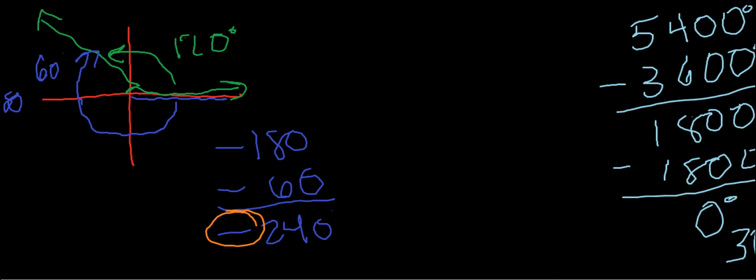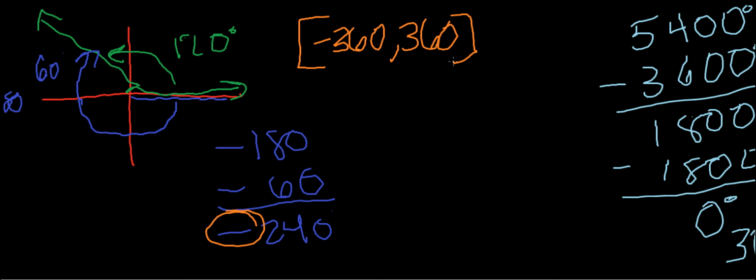And this methodology is especially great if we have a stipulation in the domain, such as negative 360 degrees to positive 360 degrees. Find a coterminal angle within one rotation negative and one rotation positive. So in our first example, we added 360 degrees and we got 480. So we can't do that if we have this stipulation. But this methodology fits in nicely within the restrictions. And that is why it's such a great way to find coterminal angles.